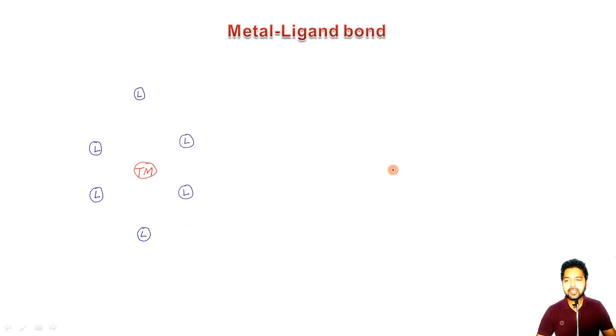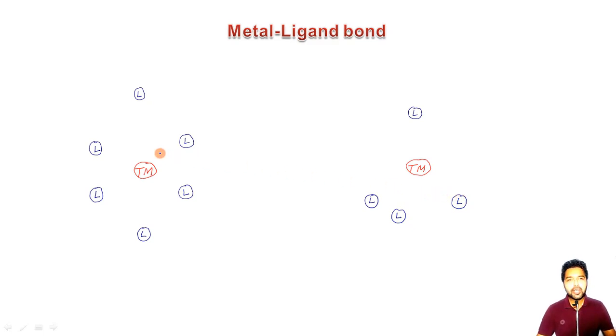And the second most common picture which comes to my mind after hearing a transition metal complex is, once again, a transition metal at the center and different ligands present, let us say like this. The first one here, the second one here, then the third one, and finally the last one, in this fashion.